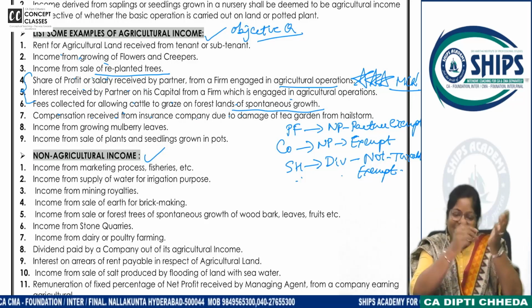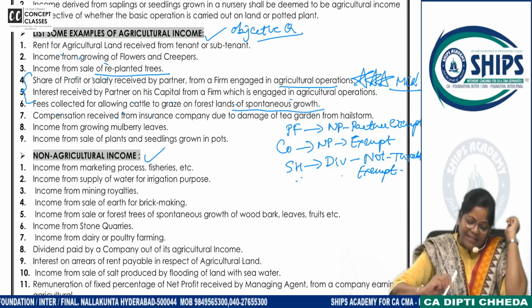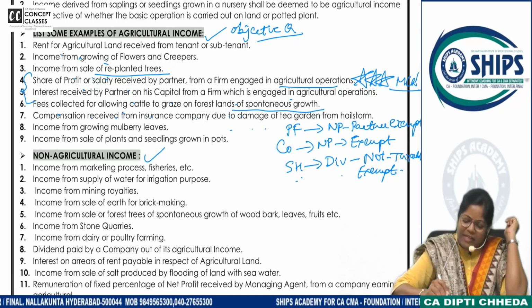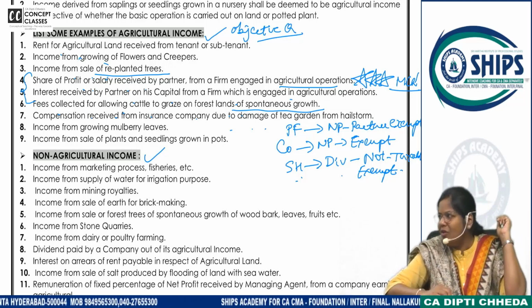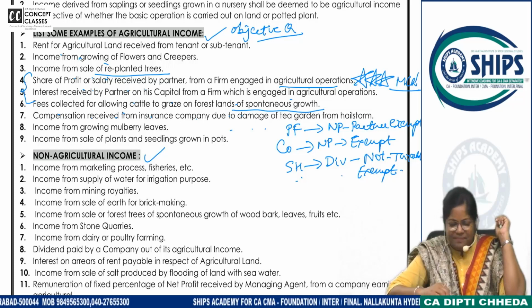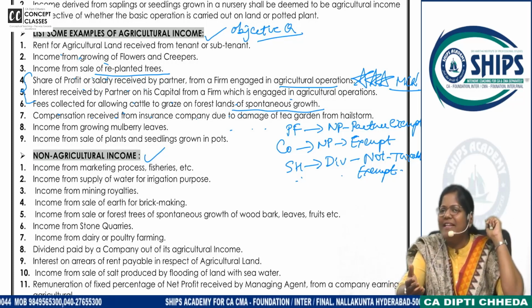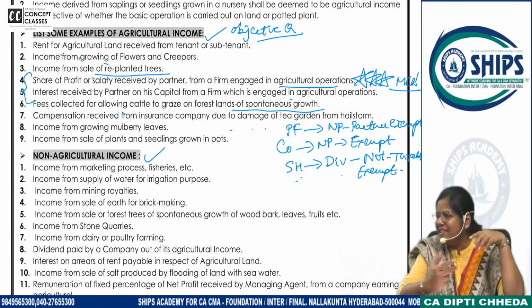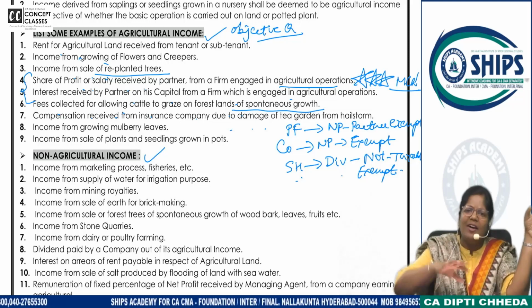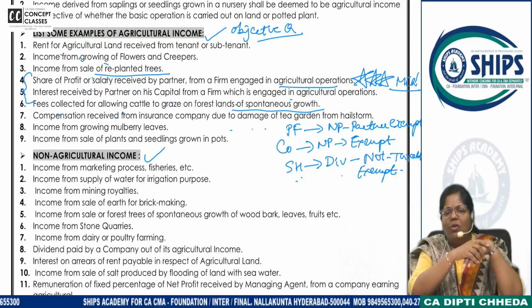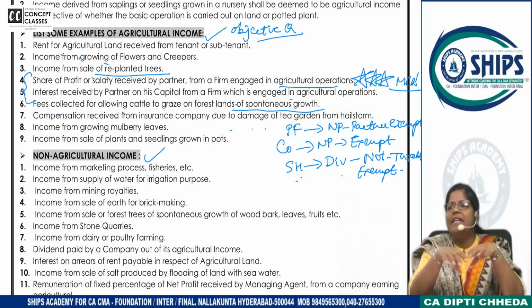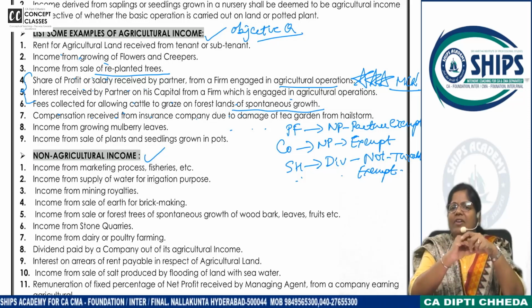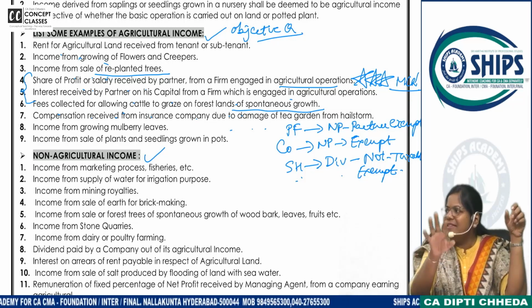Chalo. Next is compensation received from insurance company due to damage of tea garden from hailstorms and all. Tea garden and all that is done in the agricultural land only. Hill stations and all we see. Down Munnar, Kerala or Darjeeling and all, if we go, tea gardens are there. So those are agricultural activity, and if there are any damages and if government is paying any compensation, it is